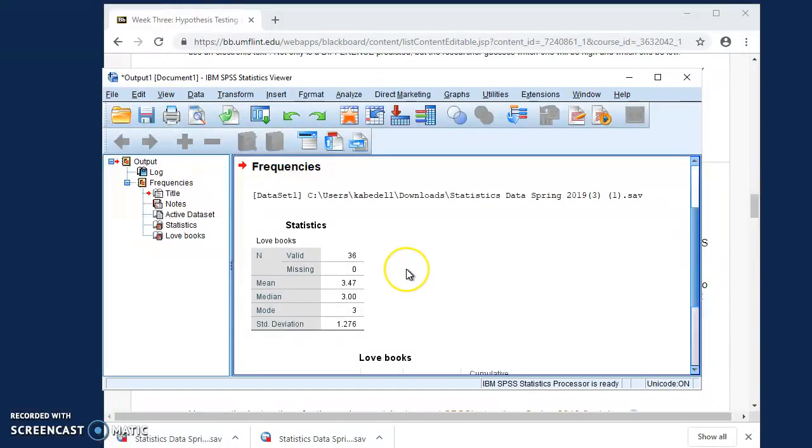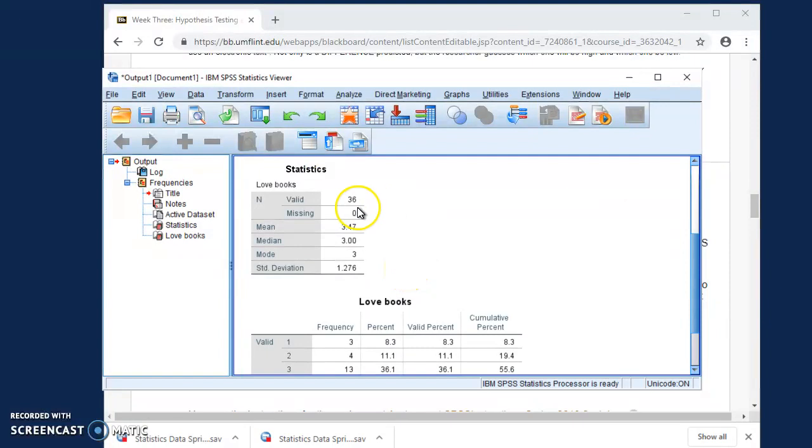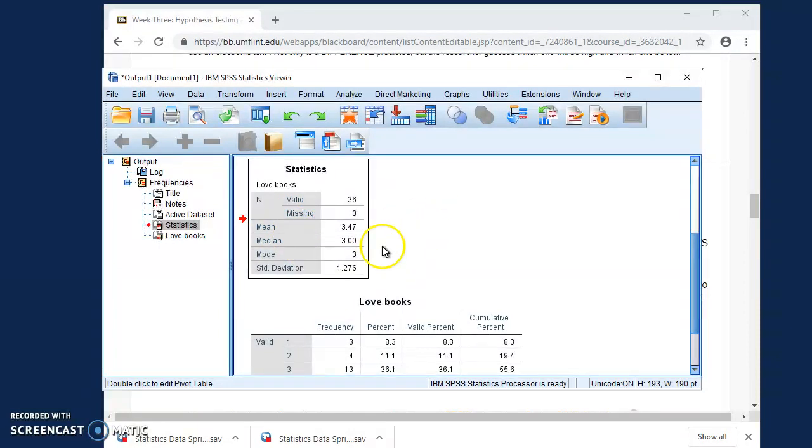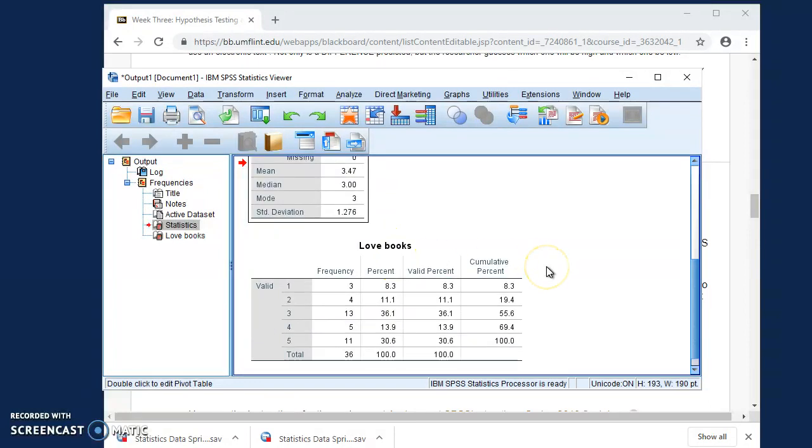So here's your output. The question was, how much do you love books on a scale of 1 to 5? And what this information shows us is that the average love of books, the mean, was 3.47, the median was 3, and the most frequent response was 3, with a standard deviation of 1.2. Anytime we report an average, we should always report the standard deviation too.